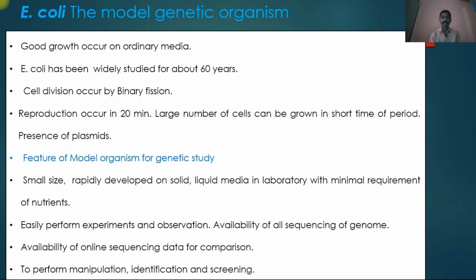Again, easy to perform experiments and observations, and availability of the complete genome sequence.